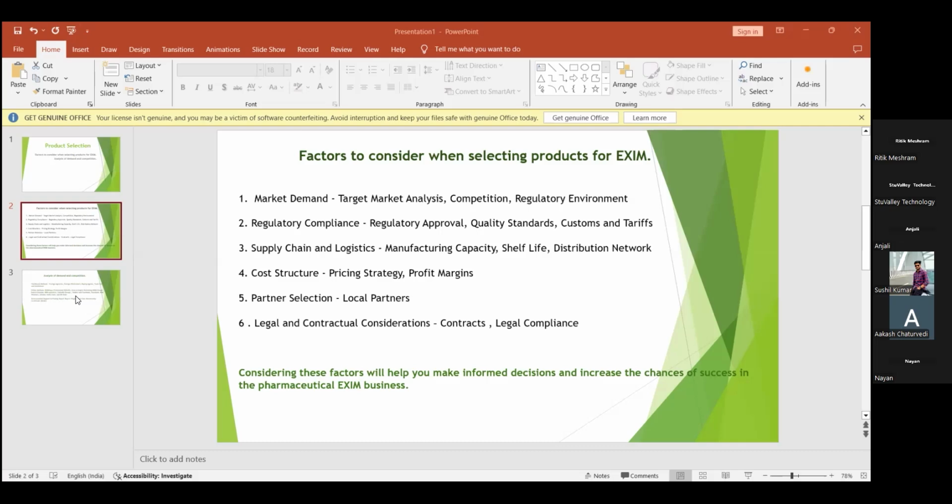And also there comes documentation, like any other regulatory approvals that should proceed in this regulatory compliance. Next comes supply chain and logistics. As it is a medical product, it has to be stored in cold chain storage.